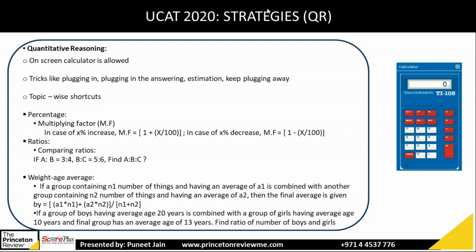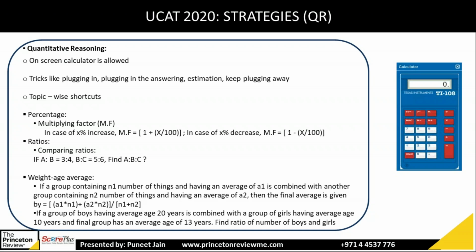Now, if you do it manually, it will take a lot of time. If you see how much percent increase, 20%, you just need to remember this formula: 1 plus x over 100. So 1 plus 20 over 100, 20 over 100 is 0.2, 1 plus 0.2 is 1.2. Multiply by your value 200, and that'll give you the corresponding 240. This kind of trick you can apply if the numbers are in multiples of 100 or like that.